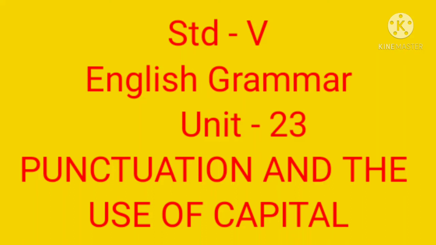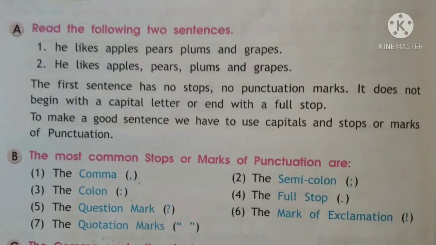Good morning, children. Let us begin with Standard 5, English Grammar, Unit 23, Punctuation and the Use of Capitals. So, let us read the following two sentences that are given to us. The first one: he likes apples, pears, plums, and grapes. And the second sentence is: He likes apples, pears, plums, and grapes.